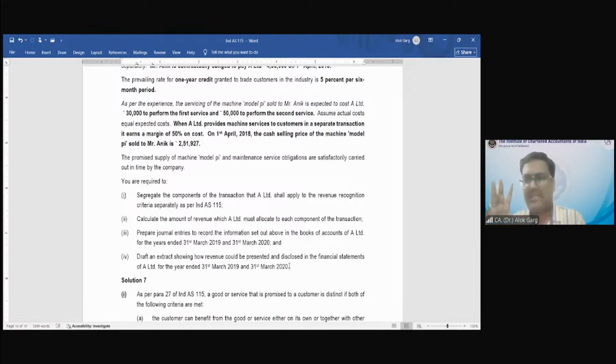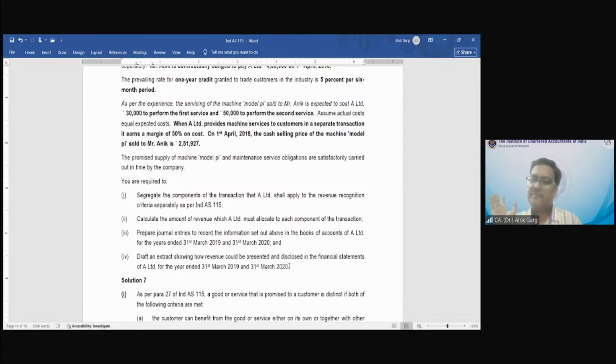So this question is asking you everything. You need to segregate the component of the transaction, right? And you need to tell how the revenue recognition criteria will apply. What should be the amount which has to be allocated to every component? You need to pass the journal entry and you need to show the relevant balance sheet and P&L extract also.